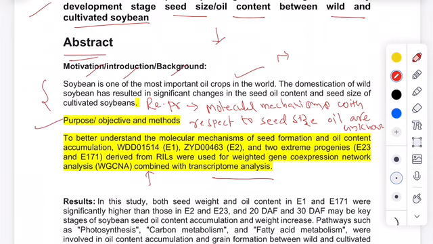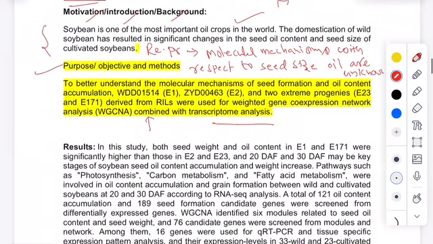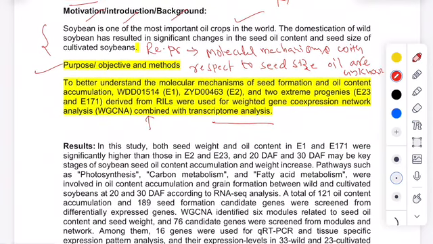After writing the research problem, they can write the objective, that the objective of this study is to understand the molecular mechanisms with respect to the seed size and oil. If they had written this, this abstract could be very well understood by everyone. This is the objective and also the methods. They have mentioned the method that they have used here. The objective they have mentioned, but a research problem they did not mention here.